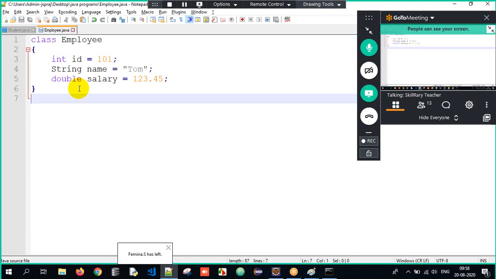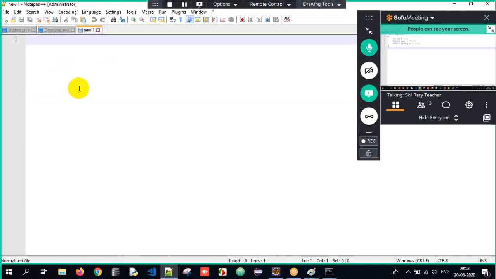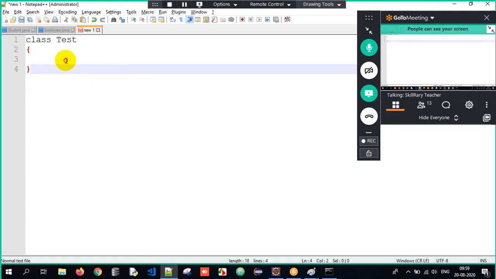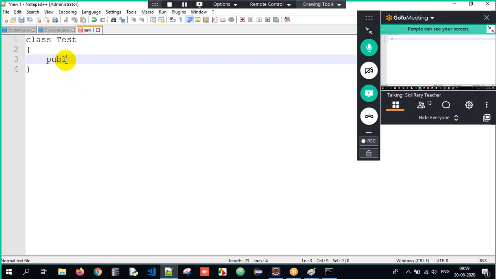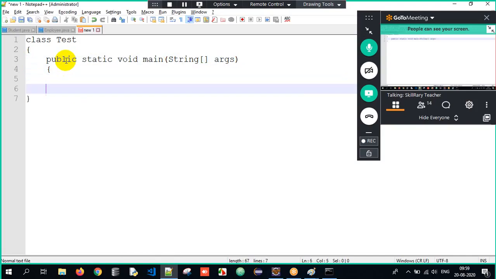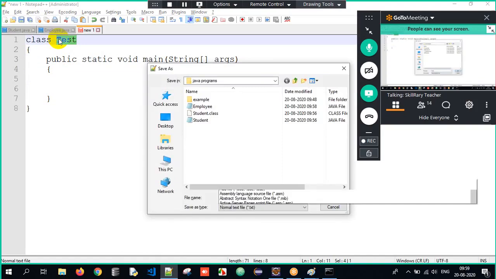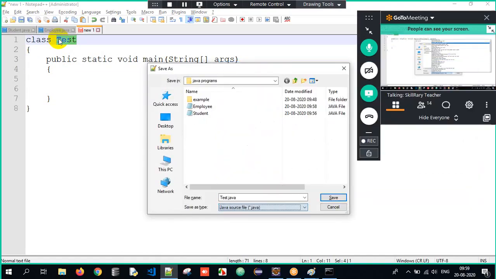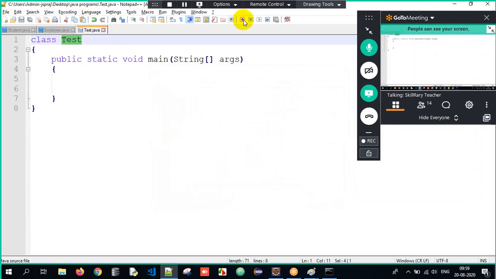I will create one more class. Control N. I will have a class called Test, open curly braces, close curly braces. Here I will have my main method, public static void main within parentheses, String array of arguments, open curly braces, close. Let me save that file as Test.java, a Java source file. I save it. Now, what is your requirement, sir?